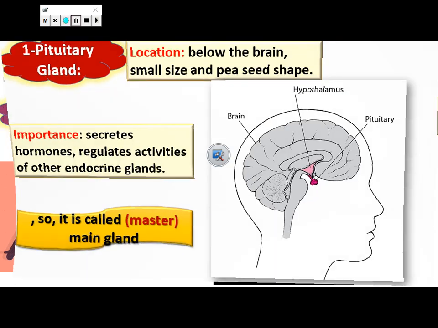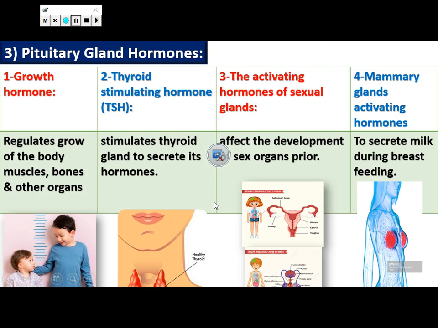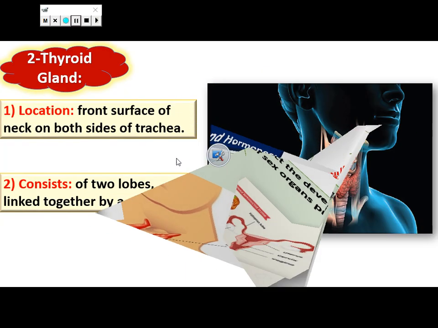The most important glands in our human body are the pituitary gland, thyroid gland, two adrenal glands, pancreas gland, and reproductive glands. The pituitary gland, called the master or main gland, is present below the brain in a very small size and secretes hormones that regulate the activities of other endocrine glands.